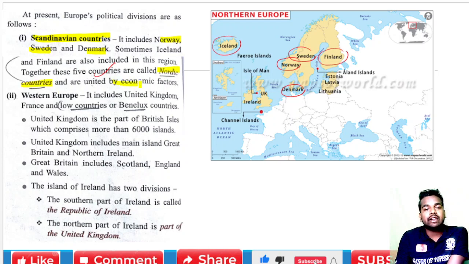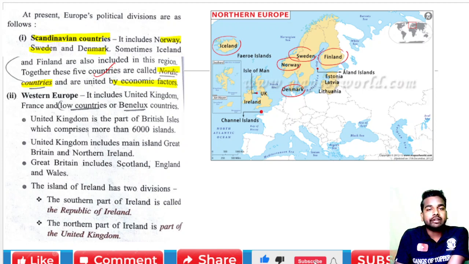Together these five countries are also called the Nordic region, and they are united by economic factors, meaning there is a free trade agreement. That's why they are united by economic factors.